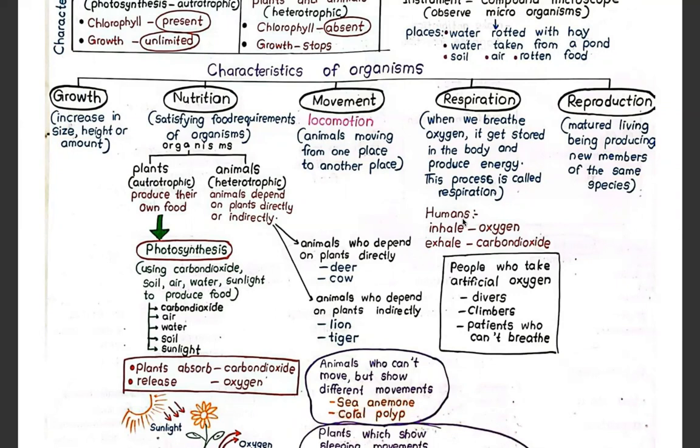They take carbon dioxide and they send oxygen out. So from where do we get oxygen? We get oxygen from plants because they send oxygen out. We take oxygen from plants and we send carbon dioxide for the plants so that they can absorb carbon dioxide and send oxygen out.